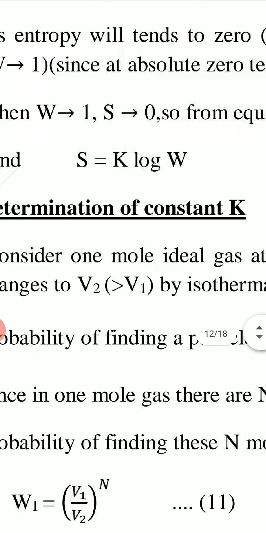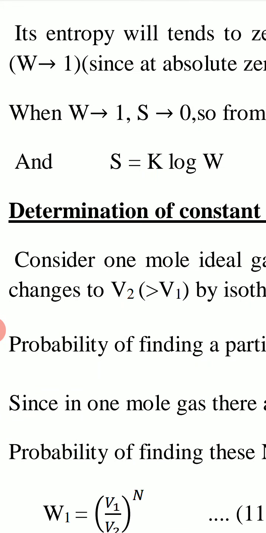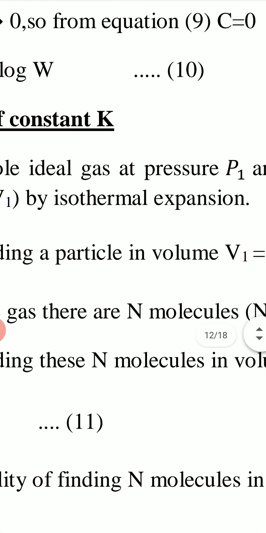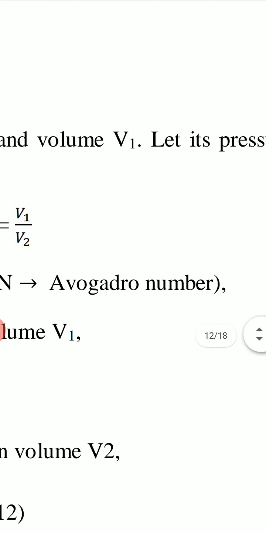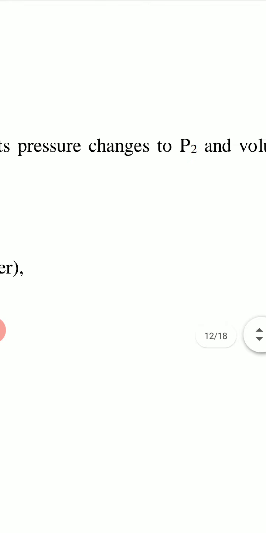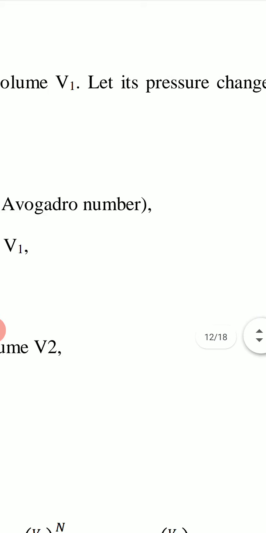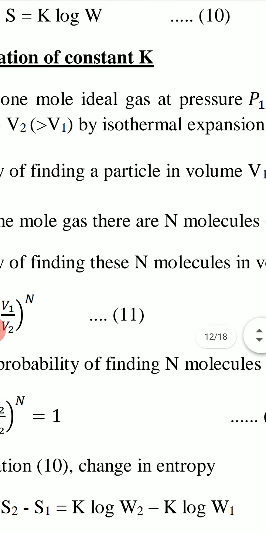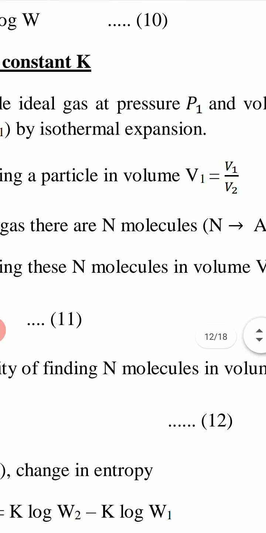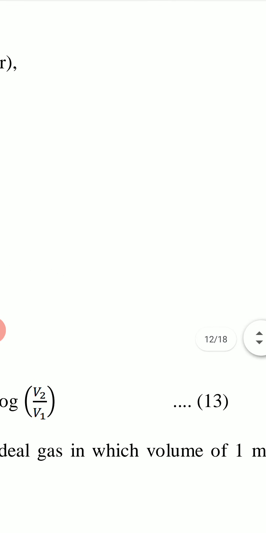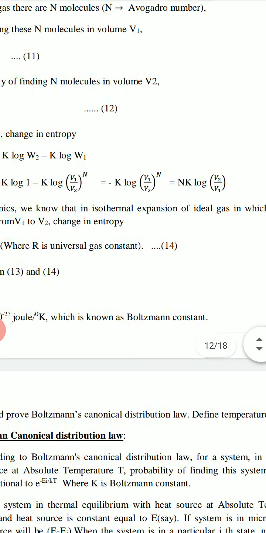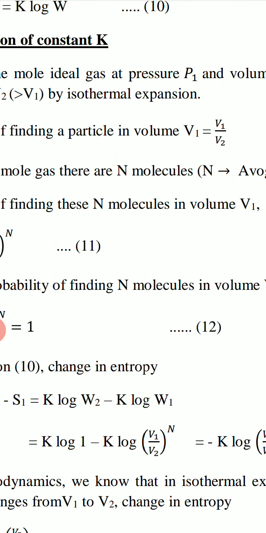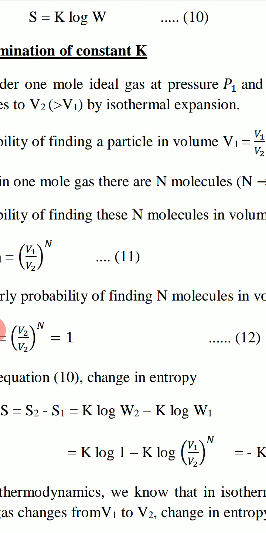Now we have to find the value of this constant K, determination of constant K. For this we consider 1 mole ideal gas at pressure P1 and volume V1. Let its pressure change to P2 and volume change to V2. V2 is greater than V1, and this is changed by isothermal expansion. We are considering isothermal expansion of 1 mole ideal gas. In this expansion, V1 becomes V2 and V2 is greater than V1.